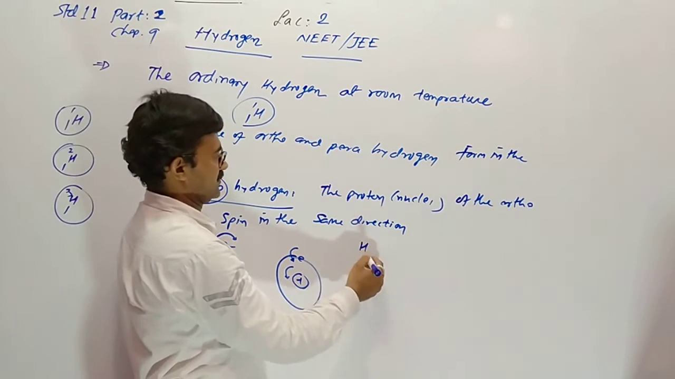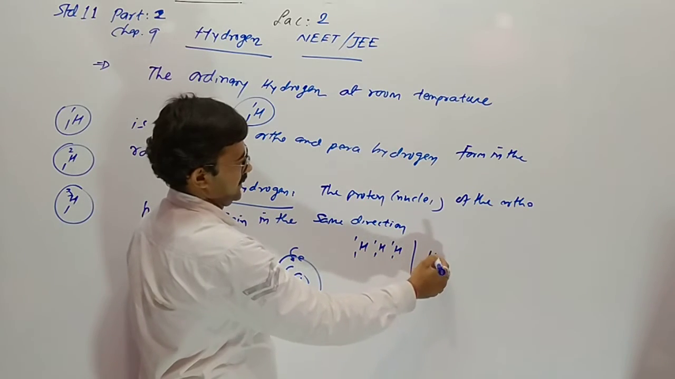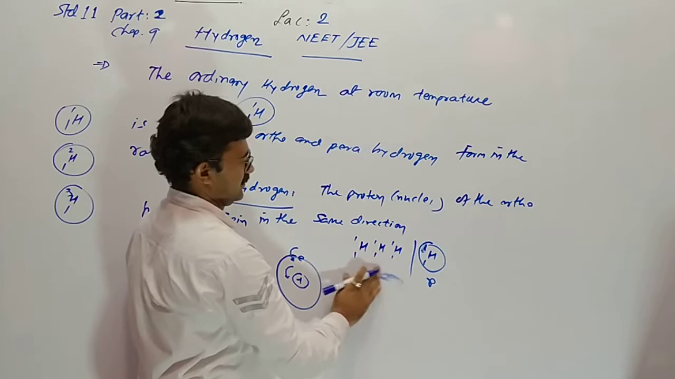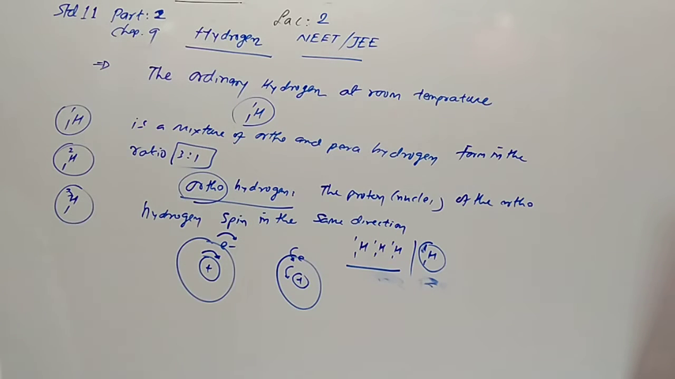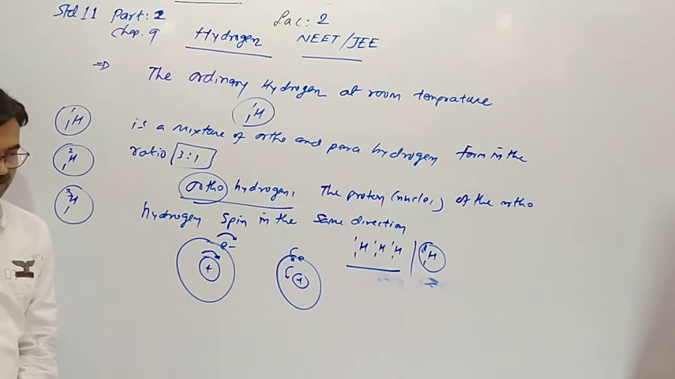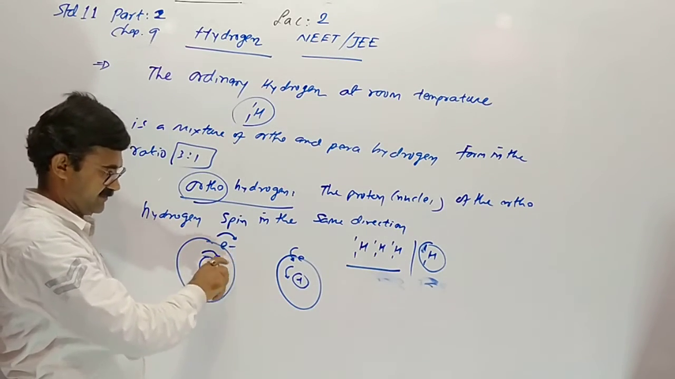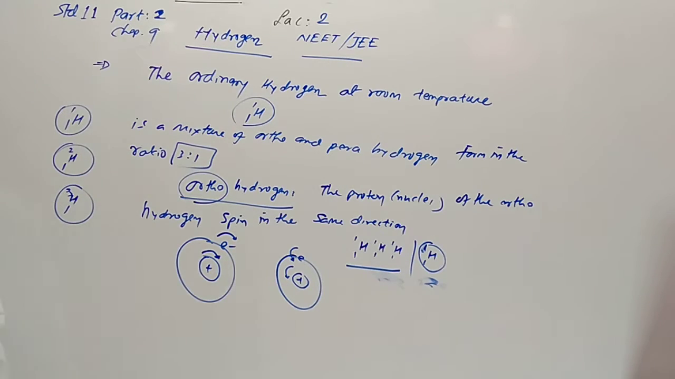And orthohydrogen is 3 times and para is only 1 time. If there are 3 atoms of orthohydrogen, there is 1 of para. This is ortho. Understood? Spin of electron and spin of nucleus are both the same. Both clockwise, both anti-clockwise. So it is ortho.